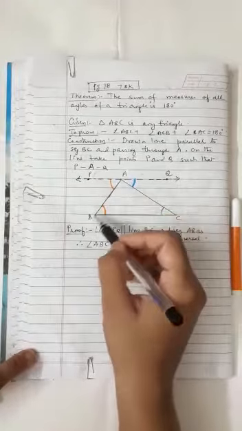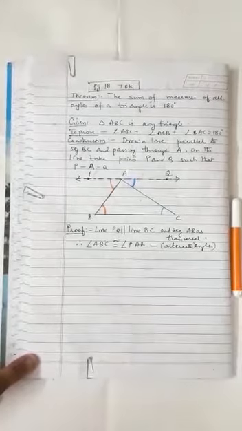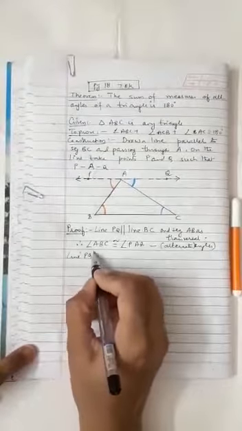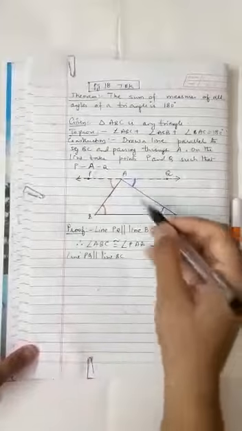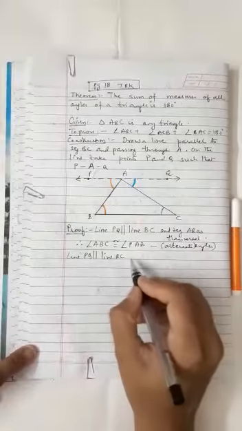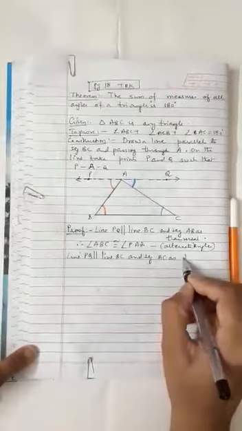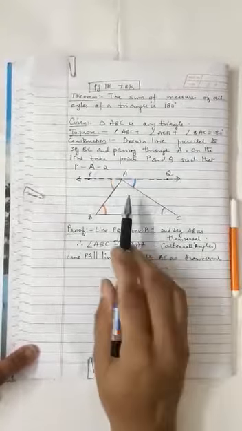They are alternate angles. Now once again, line PQ parallel to line BC, and this time we are going to take segment AC as transversal. Can you see the two angles marked in blue?